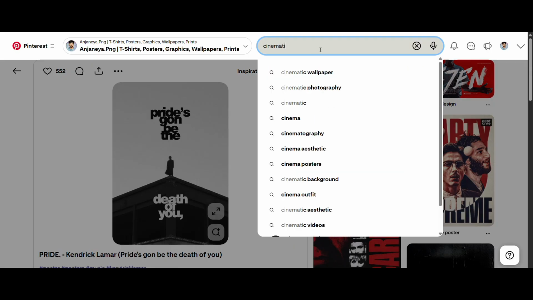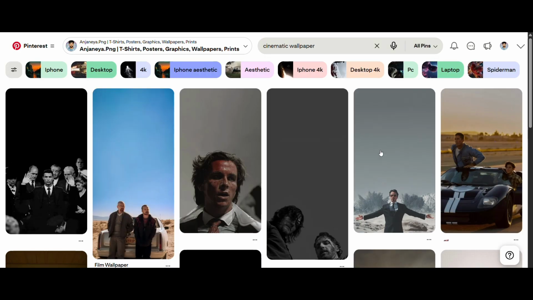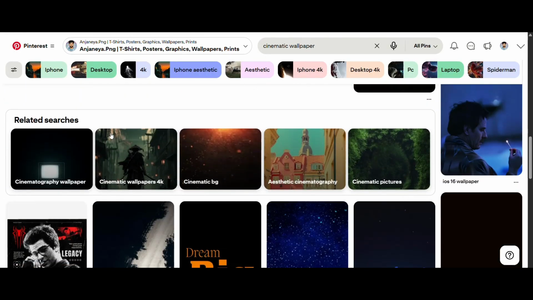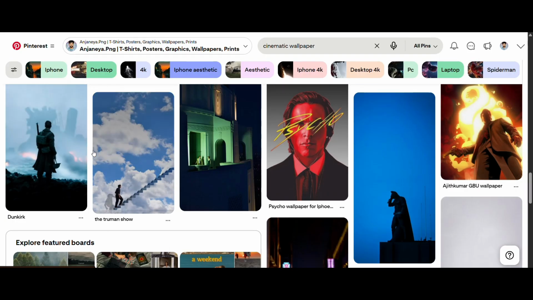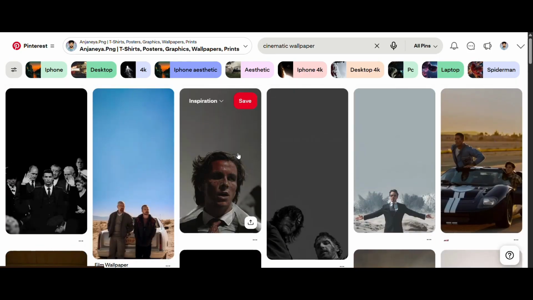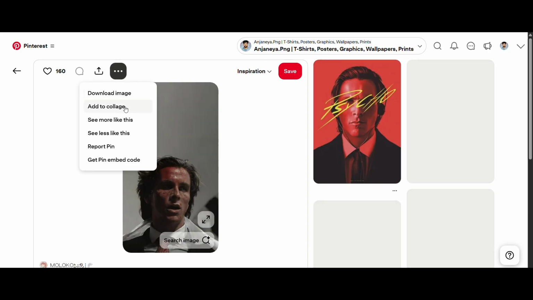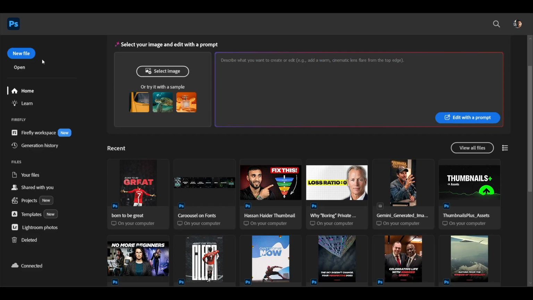First, let's see how to get these images. I usually use Pinterest. Just search for cinematic wallpapers and you'll find a lot of great options. You can also try variations like cinematic F1, movies, or football, anything that looks powerful. I like this one, so let's download it.